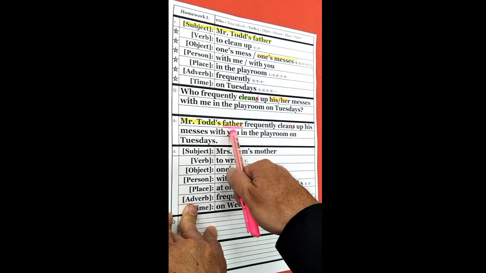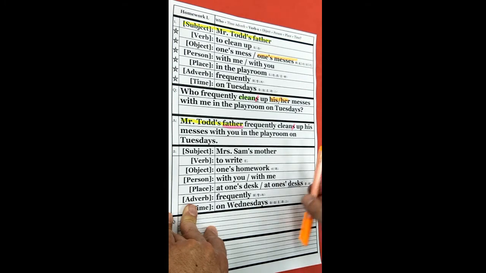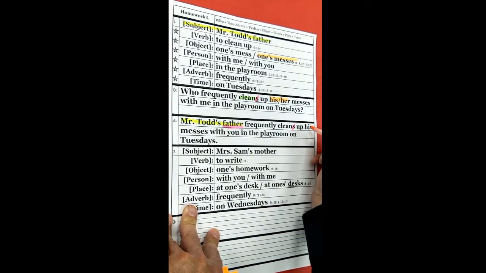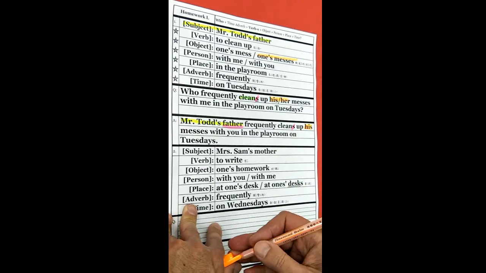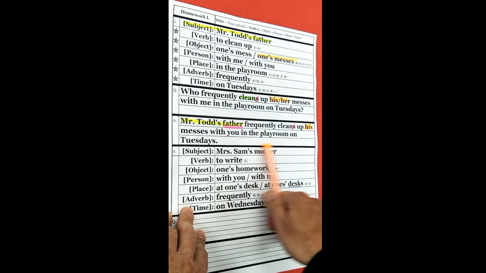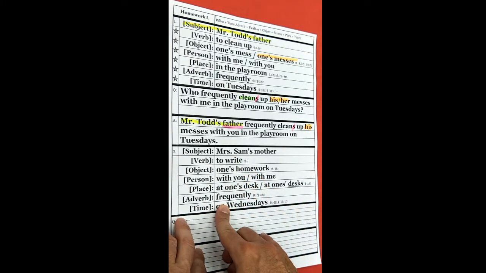Father's a boy, father's a man. So the possessive is his. Mr. Todd's father frequently cleans up his messes with you in the playroom on Tuesdays. Okay, it's very easy. Let's look at number two. All right, now number two is kind of tricky.